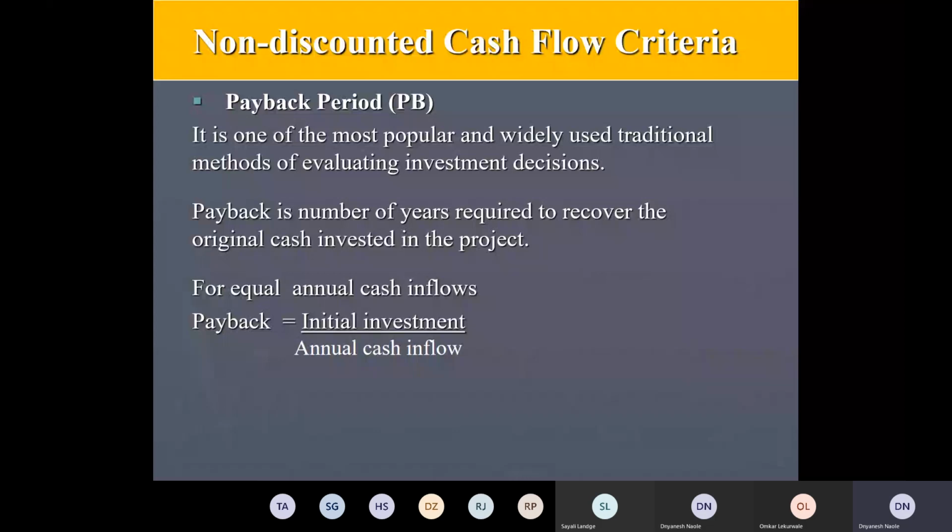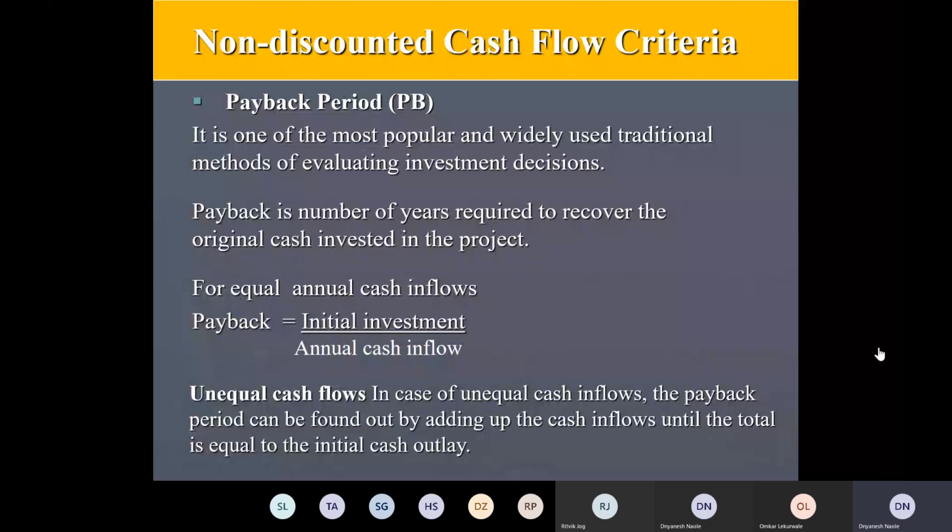Payback is the number of years required to recover the original cash invested in the project. For equal annual cash flows this is the equation we use, and for unequal, you go on adding the inflows as long as you don't cover the original investment.